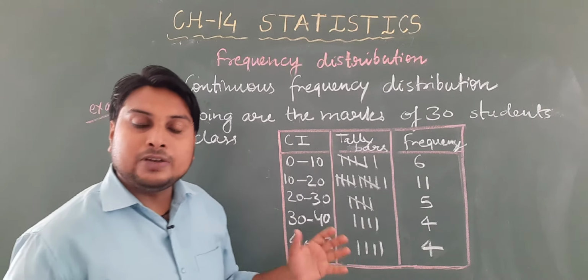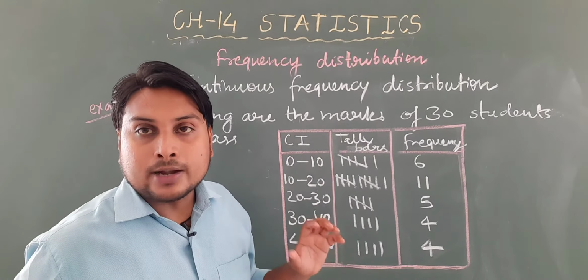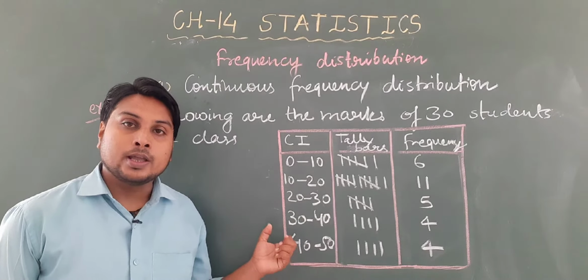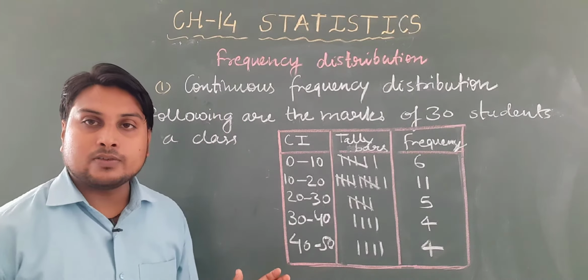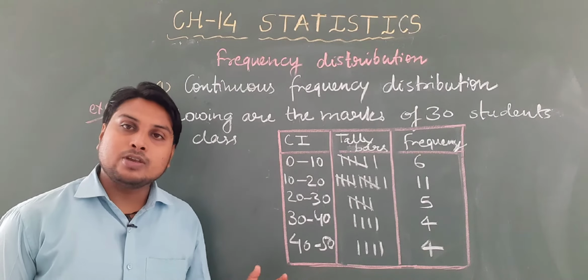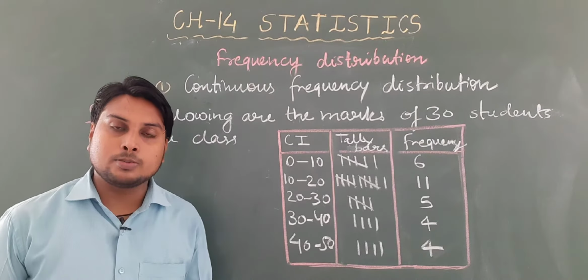But in the previous example, that was written separately, and here it is written in grouped form. So this kind of frequency distribution is known as continuous frequency distribution or grouped frequency distribution, and the previous one was called discrete frequency distribution.